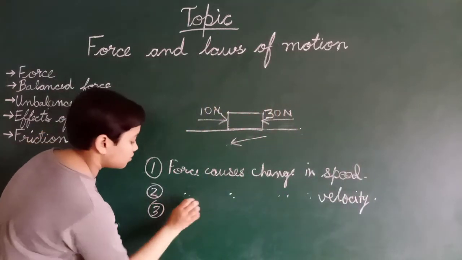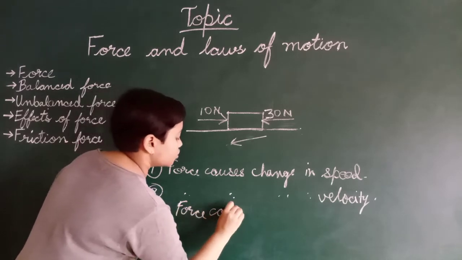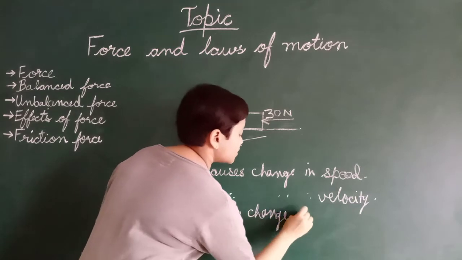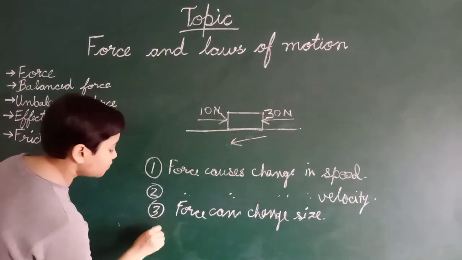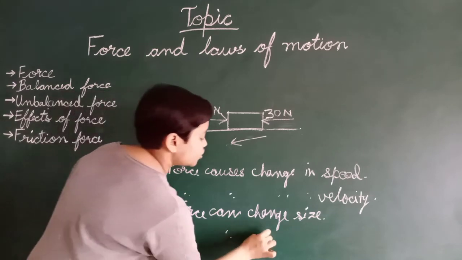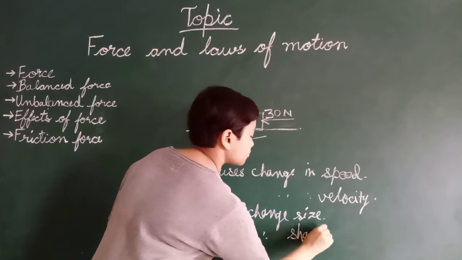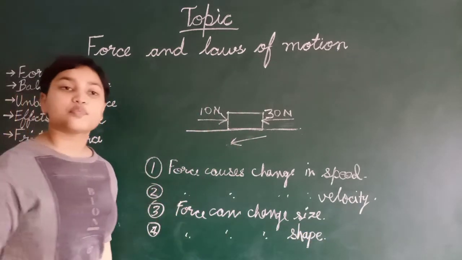Force can change size. Number 4. Force can change shape. It can change size and shape.